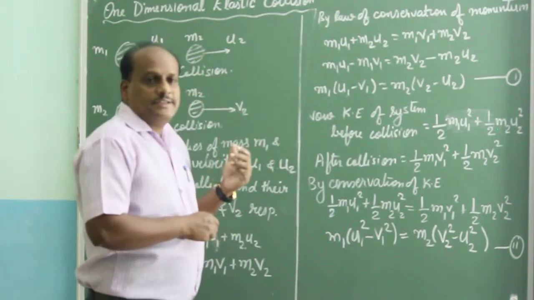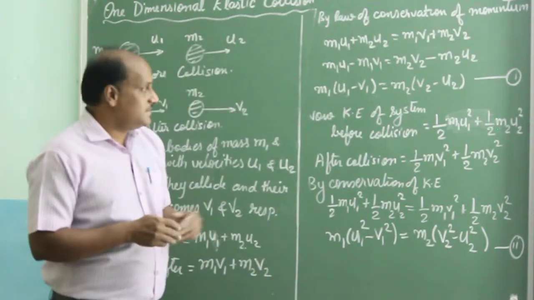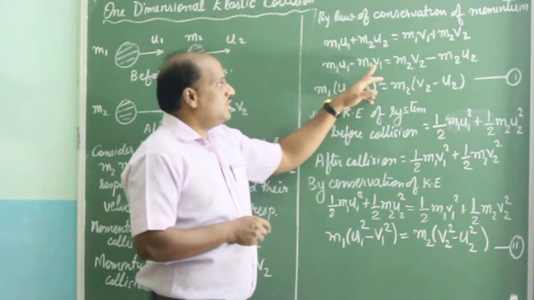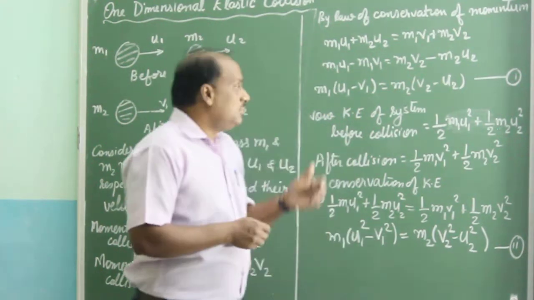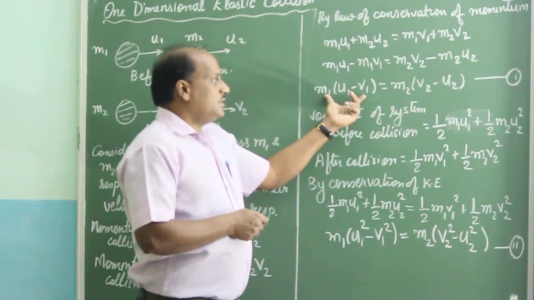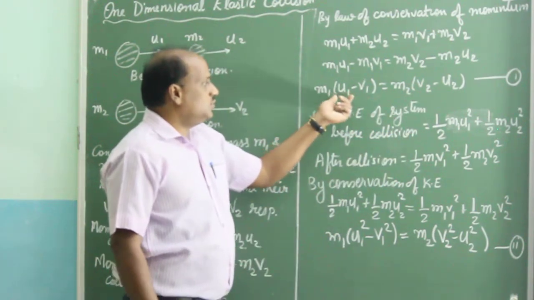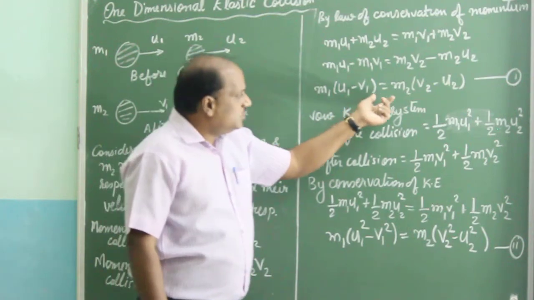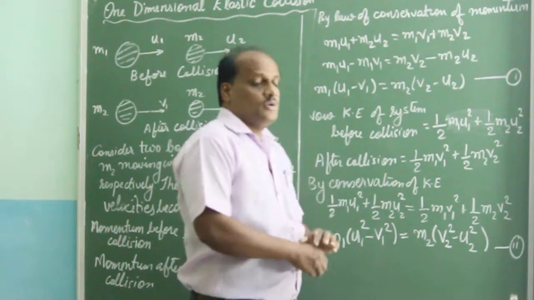On arranging on the basis of the masses, m1 u1 minus m1 v1 equals m2 v2 minus m2 u2. We take m1 common this side and m2 common this side. So we get m1 (u1 minus v1) equals m2 (v2 minus u2). This is our equation number 1.